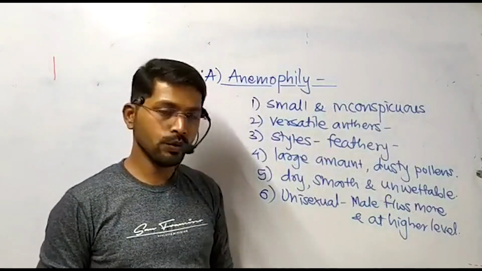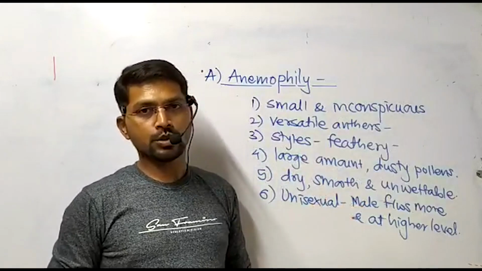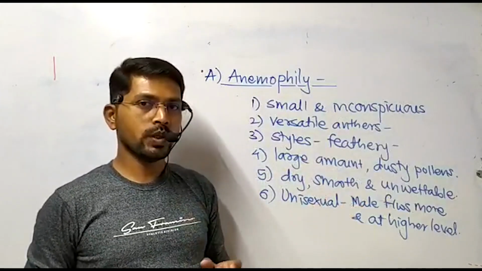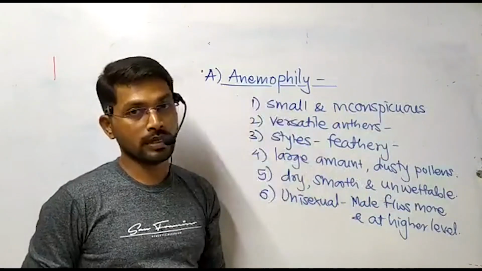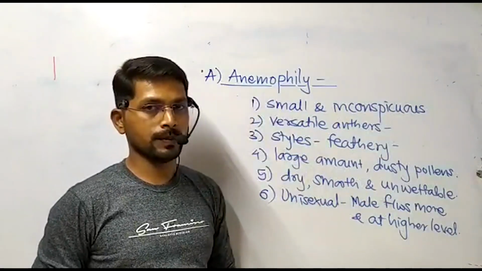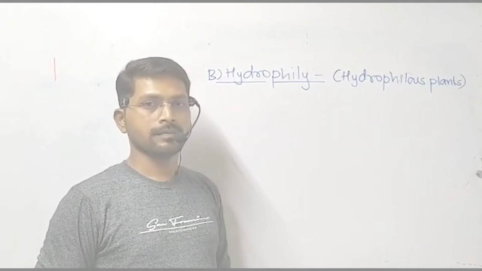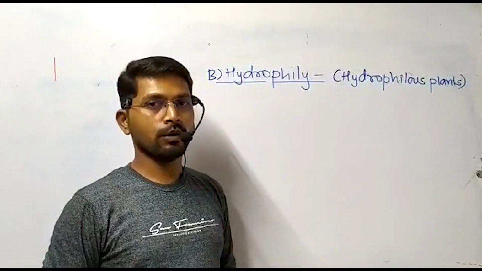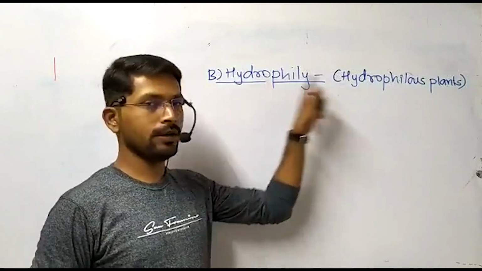Examples are in front of you. Most of the grasses like maize, sugarcane, many other grasses, the family Poaceae, show the characteristic feature of pollination, and that is anemophily. The second type of pollination which occurs by means of abiotic agencies is called hydrophily.